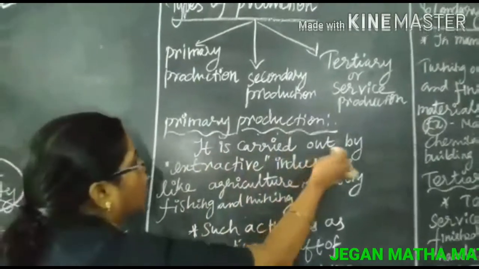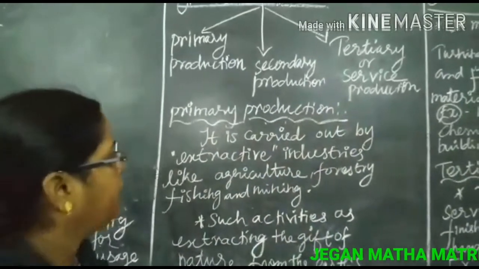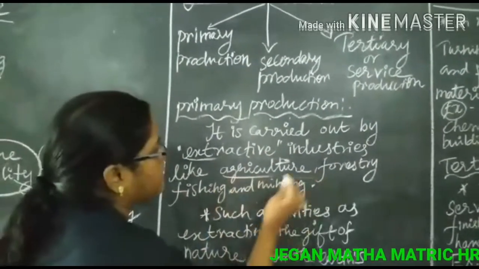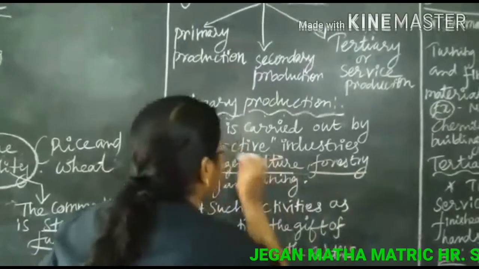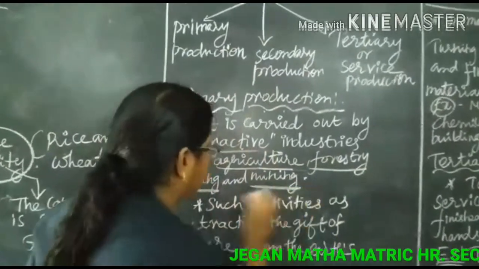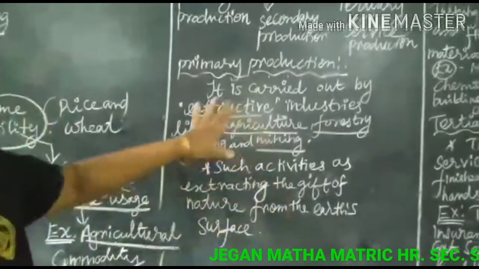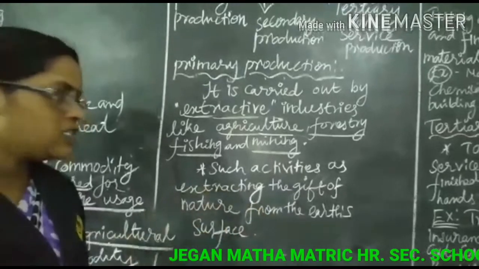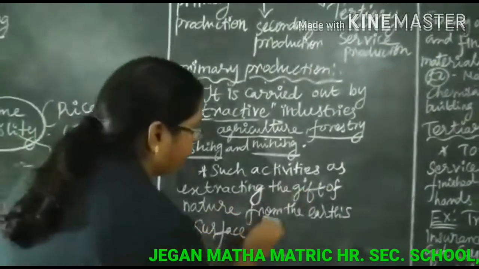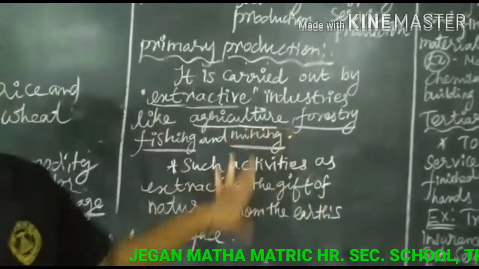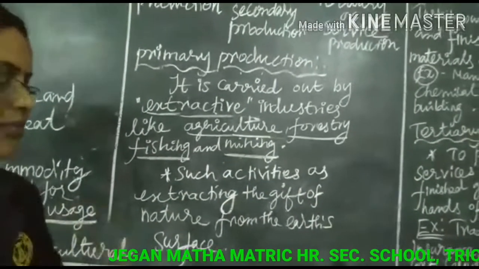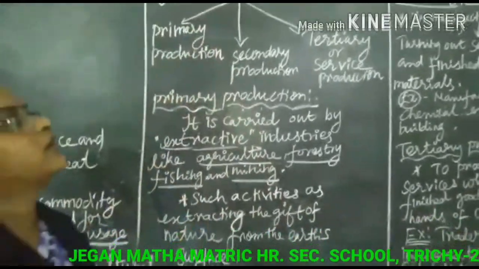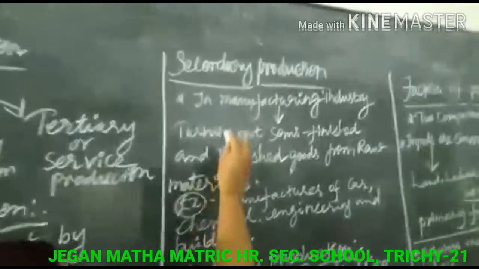It is carried out by extractive industries like agriculture, forestry, fishing and mining. Such activities are the gift of nature from the earth's surface. That is primary production. Primary means the first.